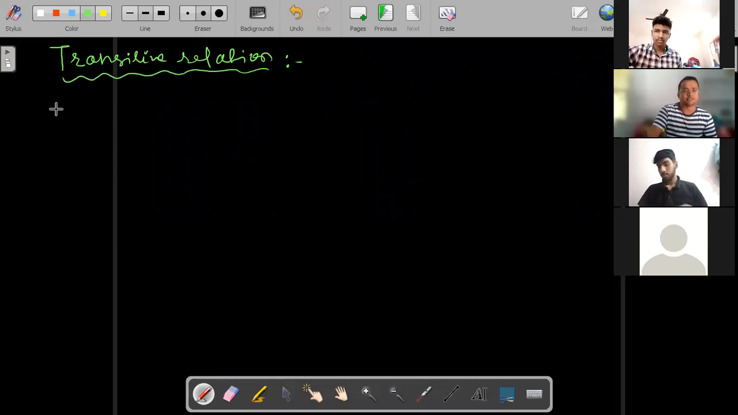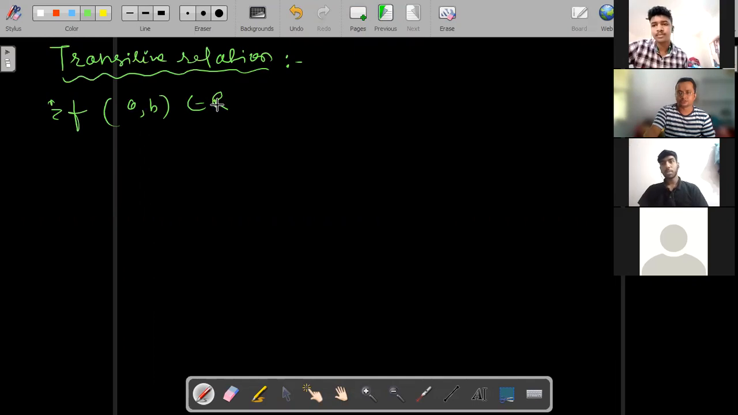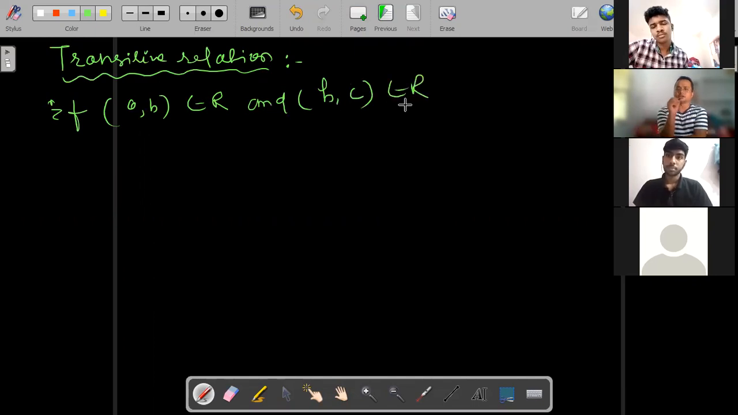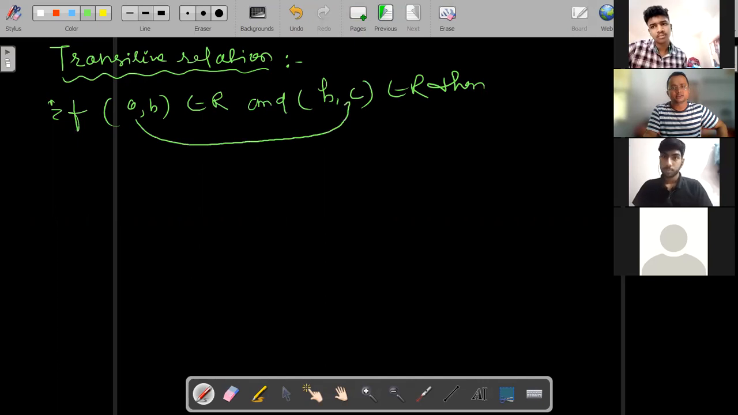What is transitive relation? If (A, B) belongs to R and (B, C) belongs to R, then (A, C) belongs to R. Try to understand: (A, B) is an element of R and (B, C) is an element of R. Then you can say that (A, C) should be an element of R. Getting my point?